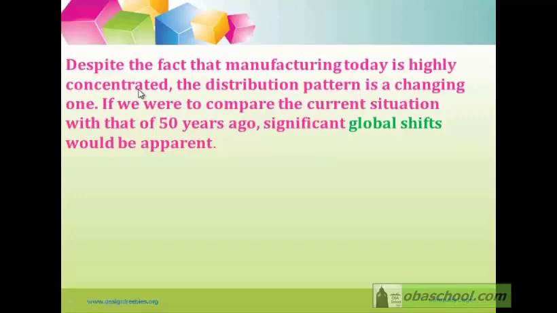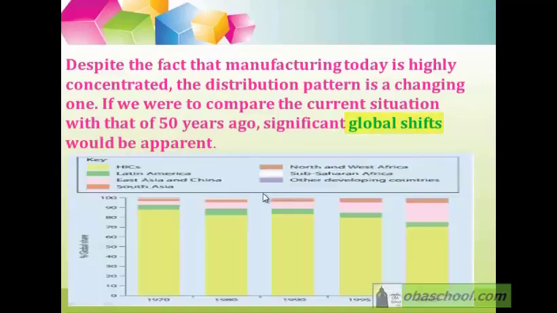Despite the fact that manufacturing today is highly concentrated, the distribution pattern is a changing one. For example, if we compare the current situation with that of 50 years ago, significant global shifts would be apparent. Let's together look at the figure below to understand the global shifts.